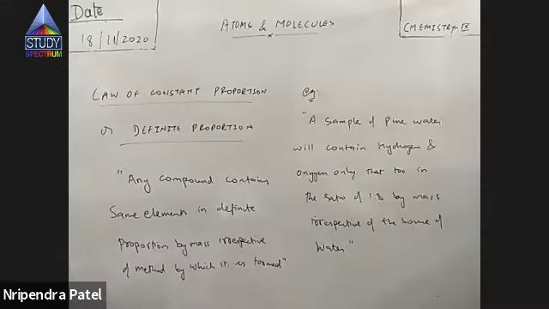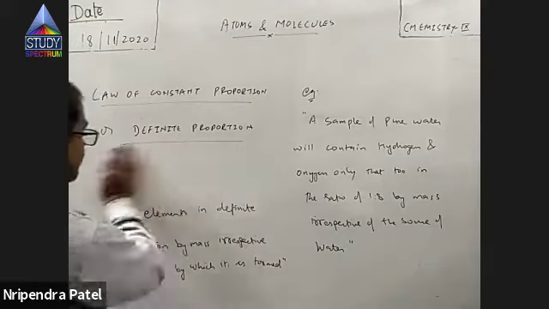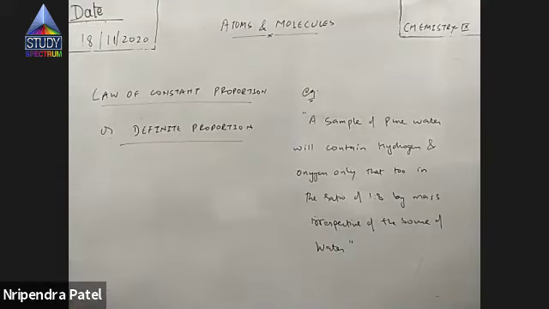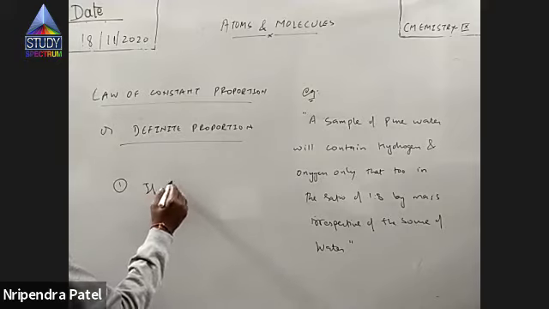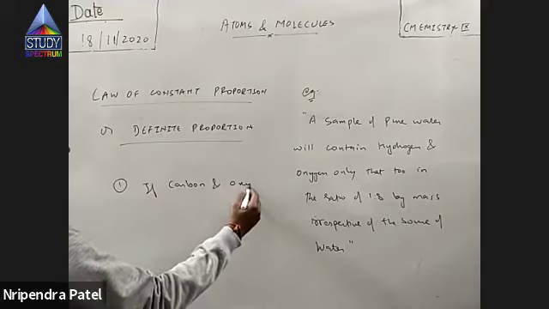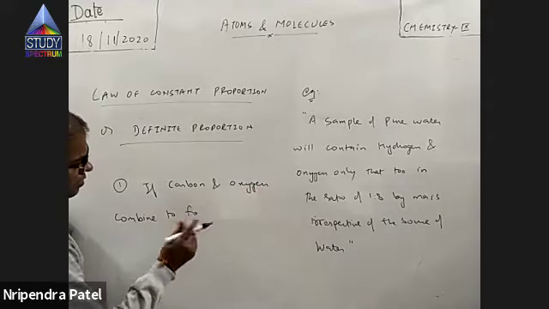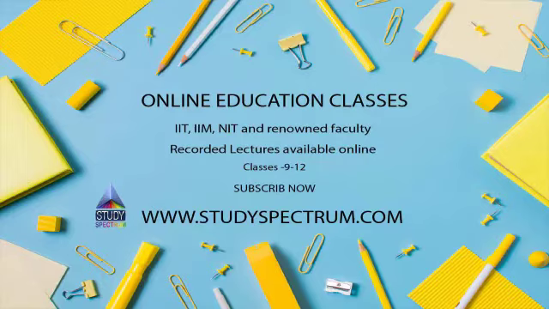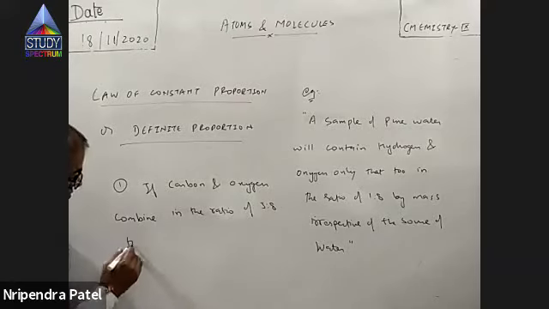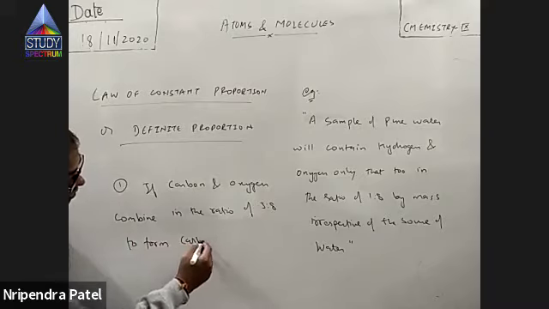And that too, they will be combined in the ratio of 3:8, right? Irrespective of the method by which it is prepared. So this is law of definite proportion, right?